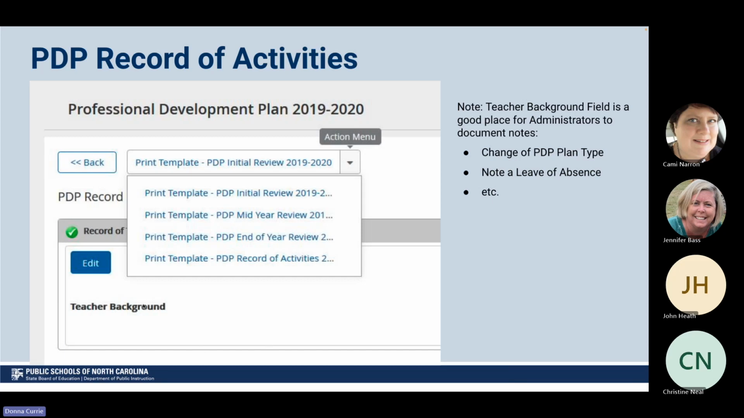You'll also notice that you do have this teacher background section. Sometimes administrators will say if there was a change of PDP type, so maybe you went from a monitor plan to a directed or individual plan, whatever plan type you are, they may note that there was a change there. If there's a leave of absence, maybe you have to leave, that can also be added here as well. So a lot of times administrators will add additional information here to your teacher background.